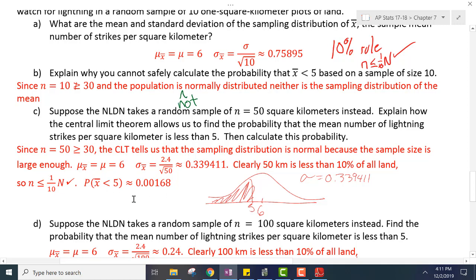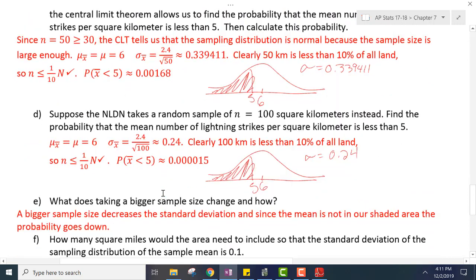So we're trying to find the probability that x bar is less than 5 with a mean of 6 and a standard deviation of 0.339411. We shaded in here, got my standard deviation, got my mean, got my parameter that I want to check, the 5, and it's 0.00168. Very low probability.